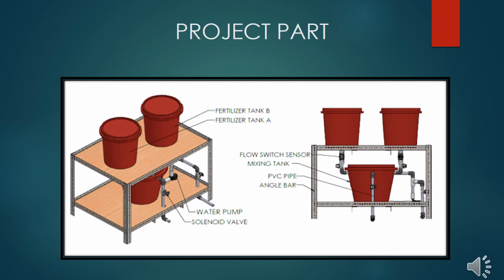This system, as shown in this slide, consists of several main components, such as the mixing tank, which consists of water mixed with fertilizer A and fertilizer B, water pump, solenoid valve, flow switch sensor, PVC pipe, angle bar, and 2 nutrient tanks, which are tank A and tank B.